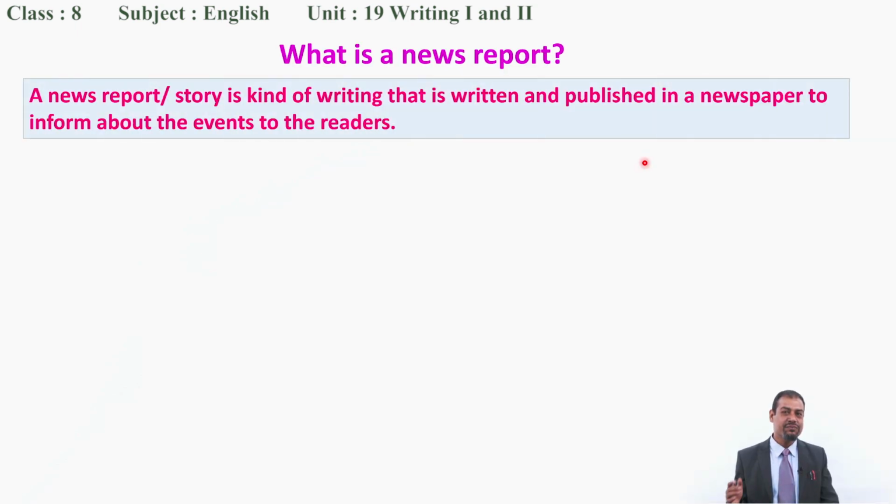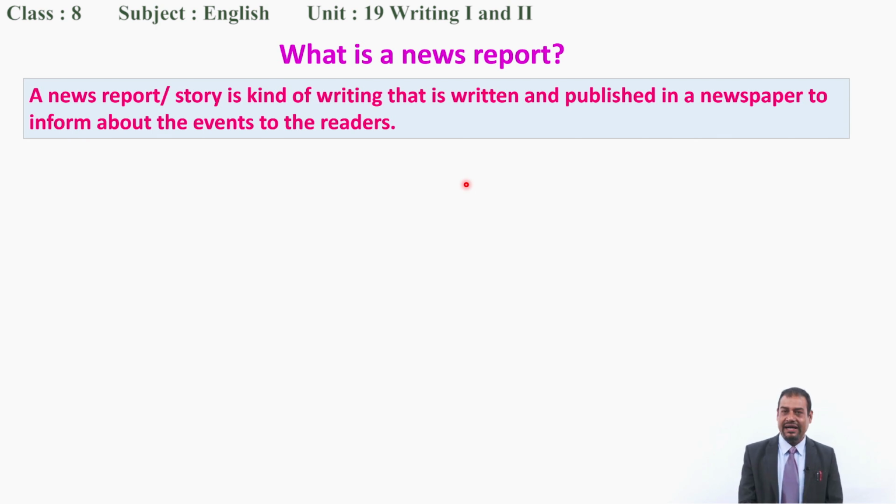Good. If so, then what is a news report? Can you tell me now? What's a news report? Okay, a news report, or you can say news story, is a kind of writing that is written and published in a newspaper to inform the readers about events. It can be about an accident. It can be about any game, sports event. It can be about any political event, you know. Anything can be the subject matter of a news report. Is it clear to you? Good.